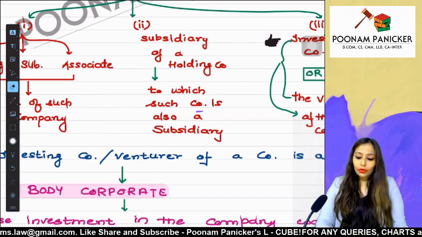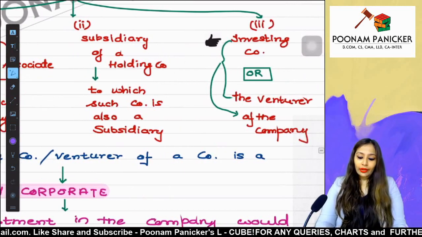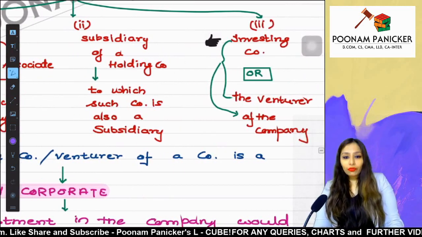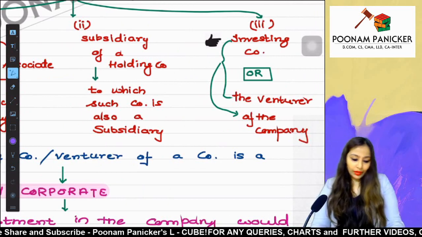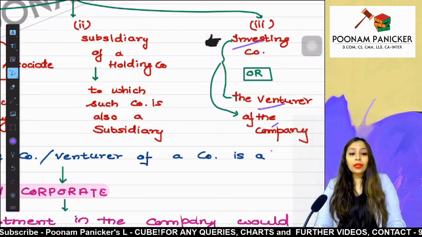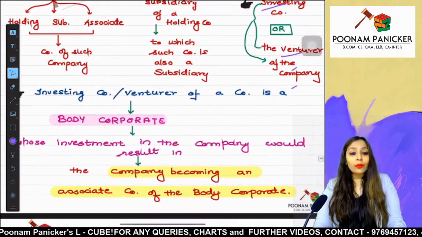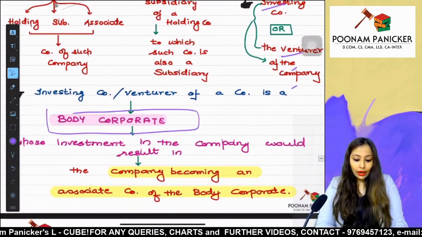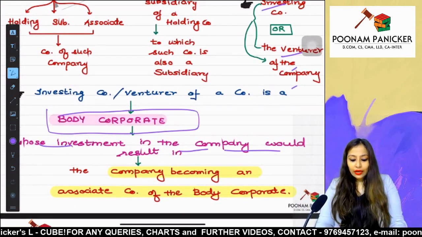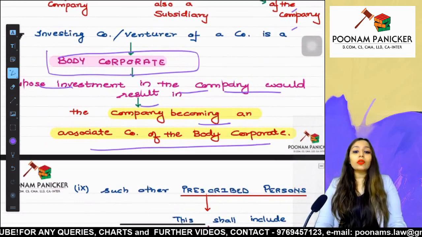Let us have a look at what the next point is saying. The next point talks about investing company or venturer company of the company. Now, investing company or venturer company means what? It is going to be a body corporate whose investment in the company would result in the company becoming an associate of the body corporate.